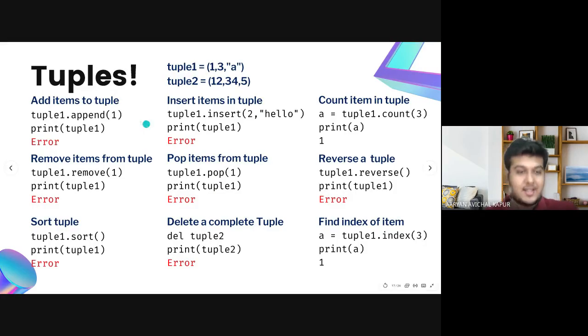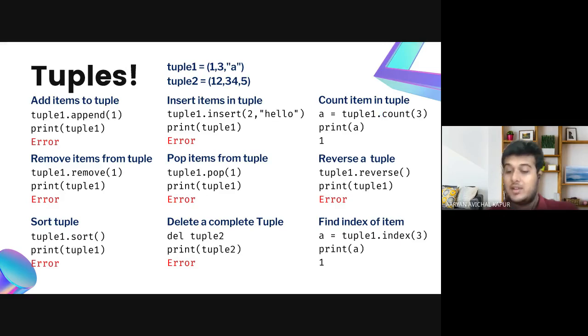Why is that? You can see when I try to add items, it doesn't allow me. When I try to remove items, it doesn't allow me. When I try to insert items at an index, it doesn't allow me. Again, when I delete an index, it doesn't allow me. It does allow me to delete a complete tuple, but of course, now when I print the tuple, it gives me an error because the tuple does not exist. I can count an item in a tuple.